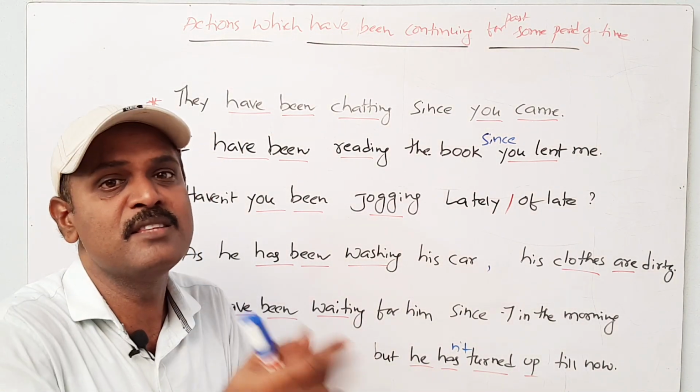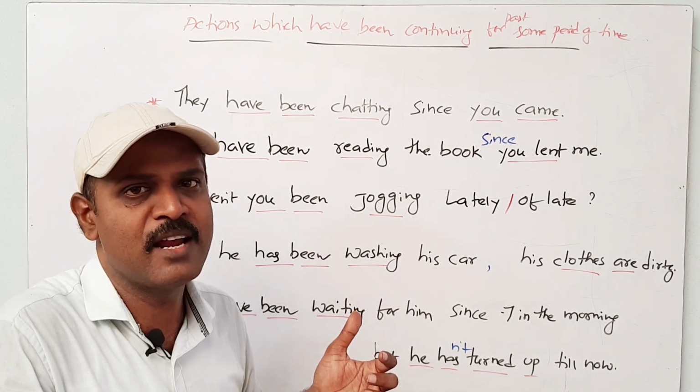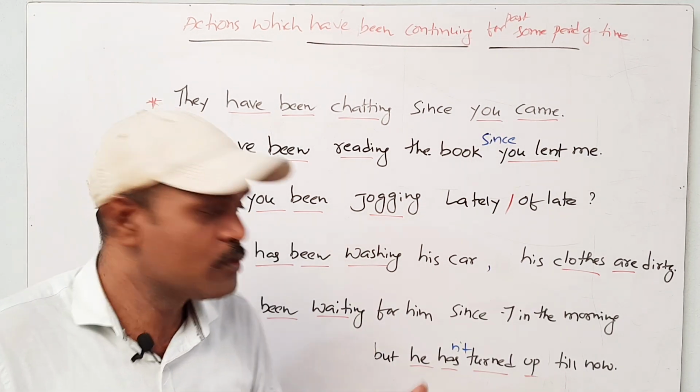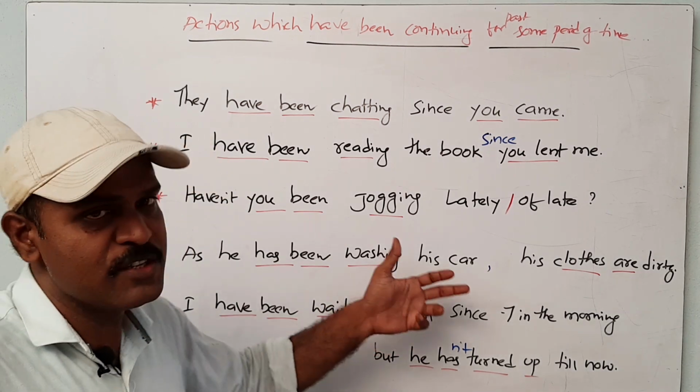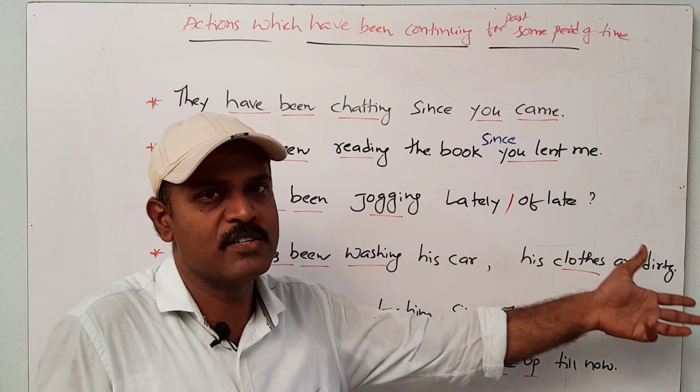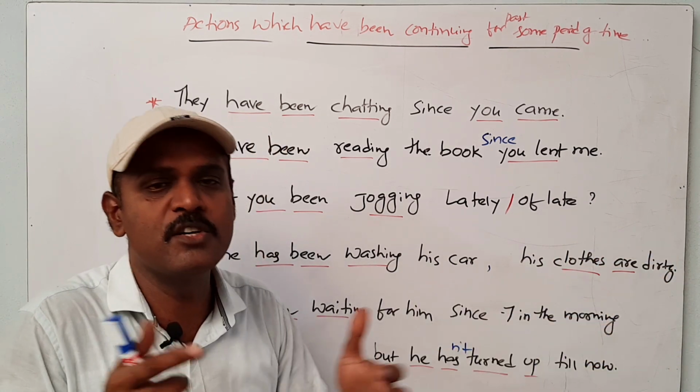Just basing on seeing the structure of this sentence, you have to understand the action started in the past, it is continuing right now. So, as he has been washing his car, still he has been washing his car, his clothes are dirty. He appears in dirty clothes.